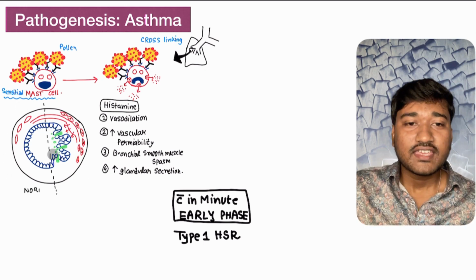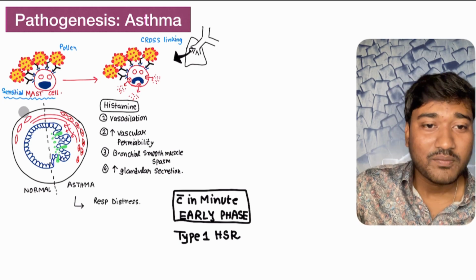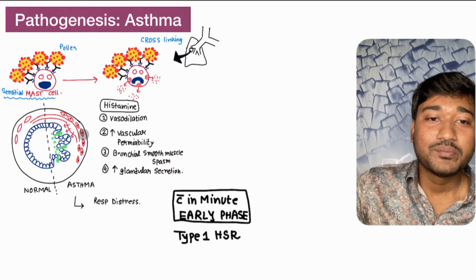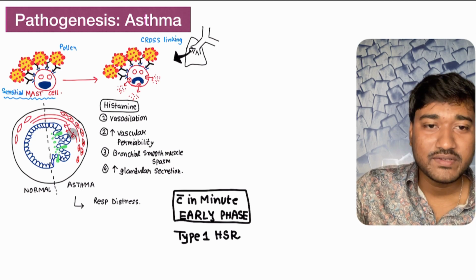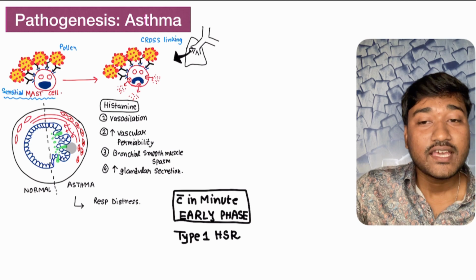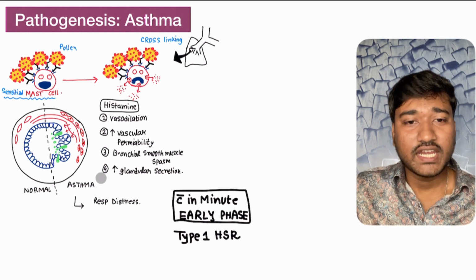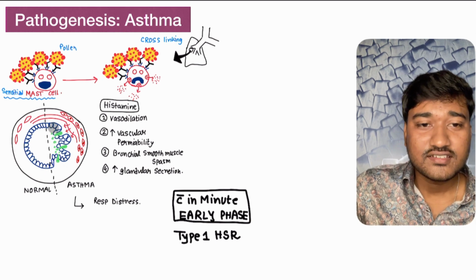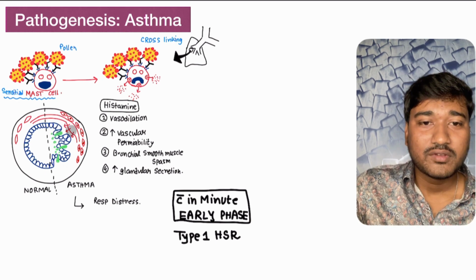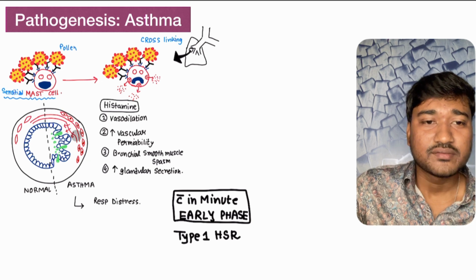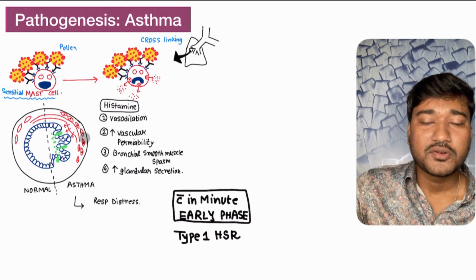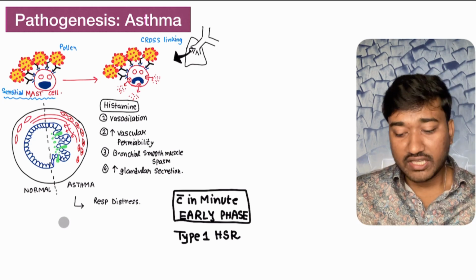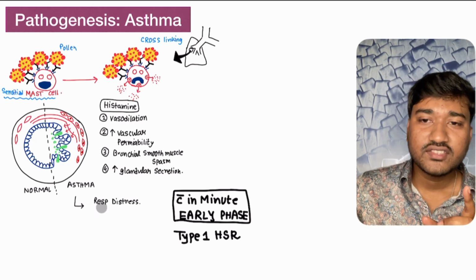Remember, this is the airway of the baby. This is the normal side, but this is the pathological side. What happened here? This is the blood vessel. Because of histamine, there is dilatation of this blood vessel and increased vascular permeability. Therefore, there is local edema, as well as increased glandular secretion. These greens are your glands, and this is increased glandular secretion. And ultimately, remember, there is bronchial smooth muscle spasm. These are the bronchial smooth muscles. They undergo spasm, and eventually it narrows down the airway, and the baby now has respiratory distress.